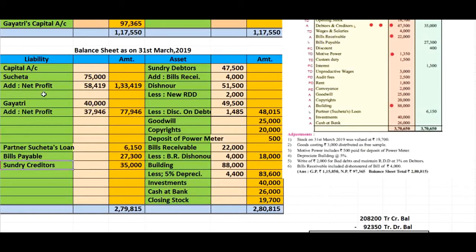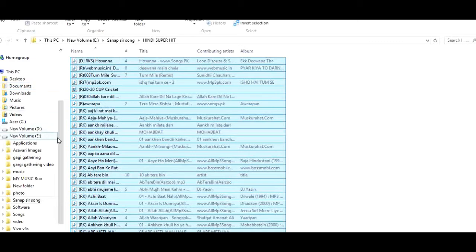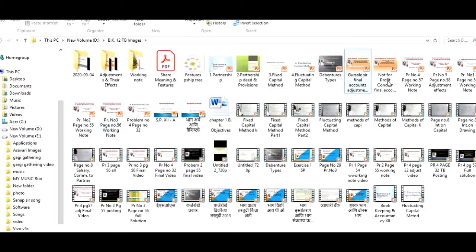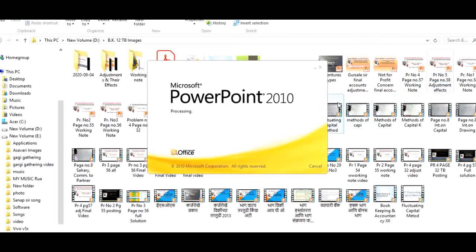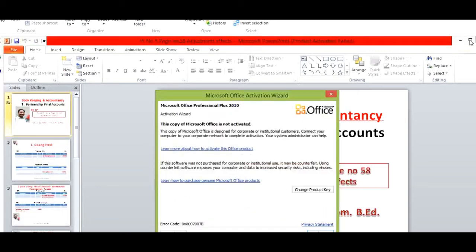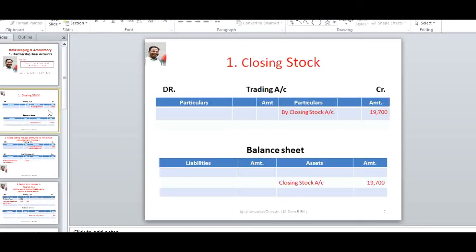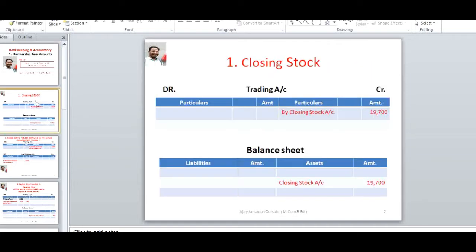Let me go for the adjustment and the adjustment effect. Here you will see the adjustment effect for problem number 5, page number 58.